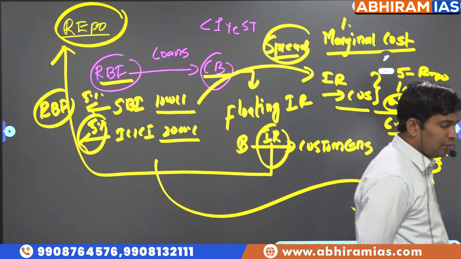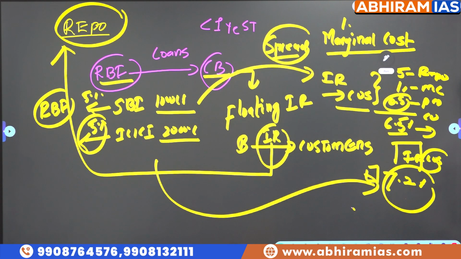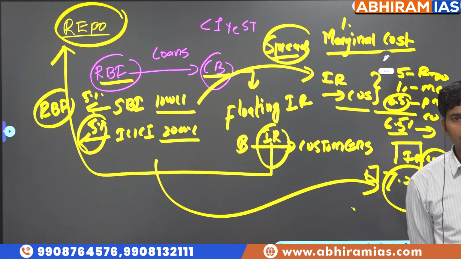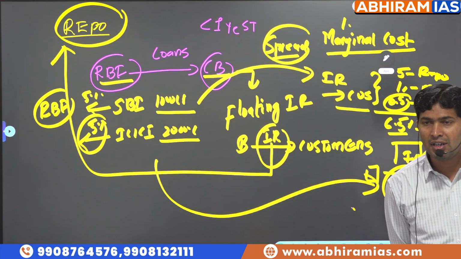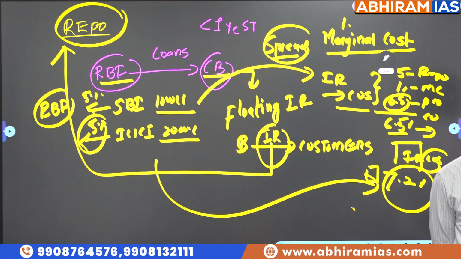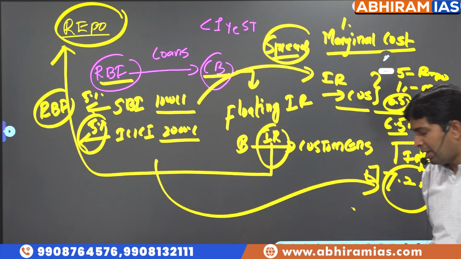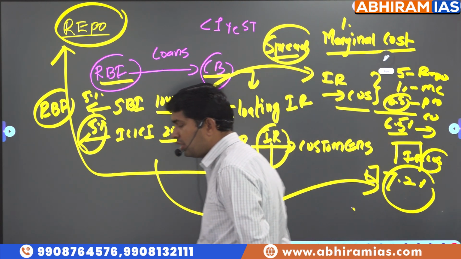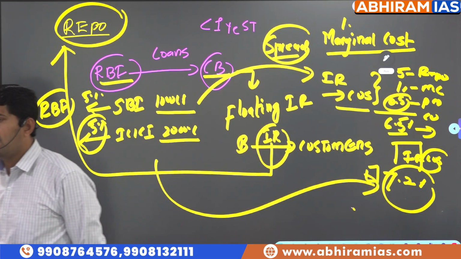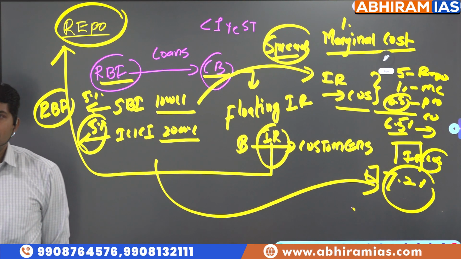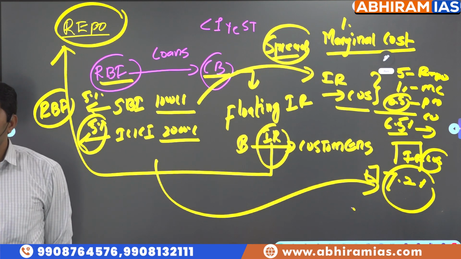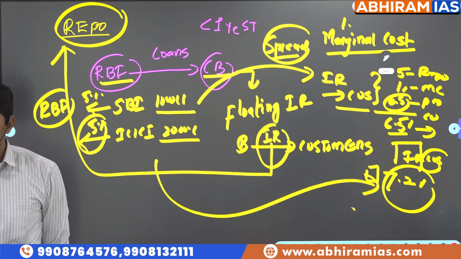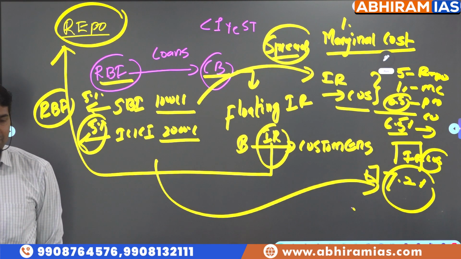Madam or sir, we are giving a loan to you today, but the interest rate is not fixed. Interest rate is subject to change whenever RBI revises repo rate. So in every bi-monthly monetary policy, once in 2 months, when RBI revises repo rate, the interest rate to customers also keeps on changing, increasing and decreasing. That's why it's called floating interest rate.